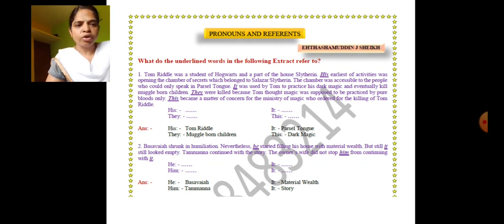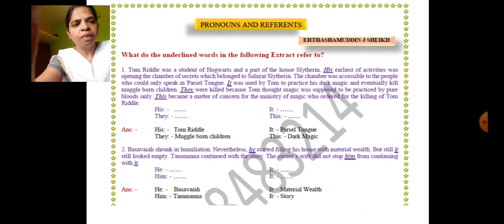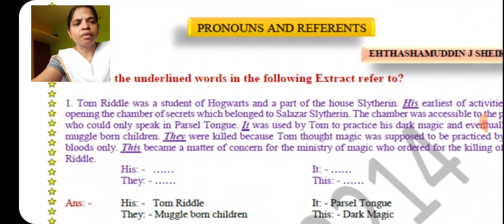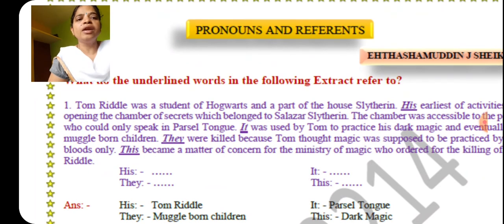They are in the question paper like this only. They are given to you under 4 marks. It carries 4 marks. Let me read those things. Just go through the example here. What do the underlined words in the following extract refer to? Like this only they are given.